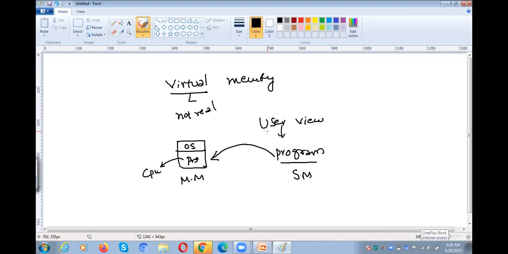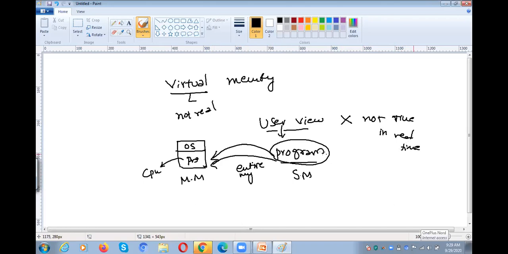So the user will think that my entire program is loaded from secondary memory to main memory for the execution. But it is not true in real time.